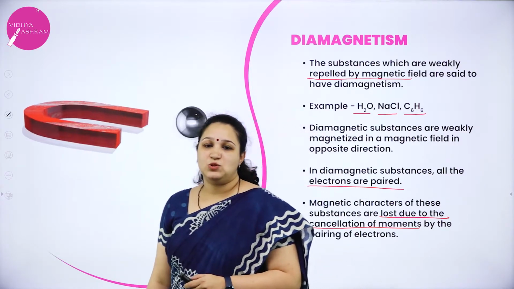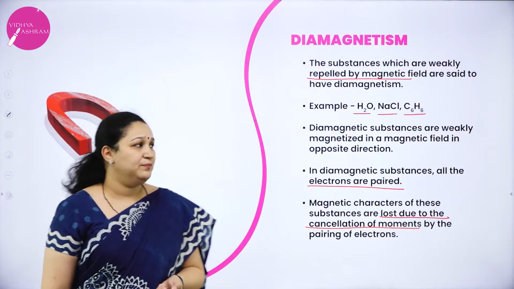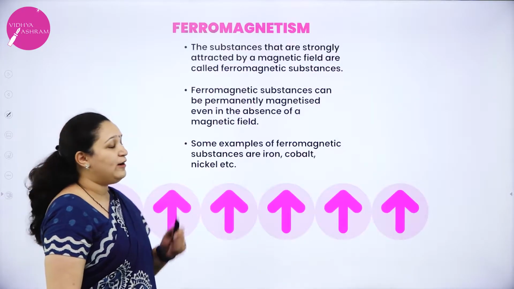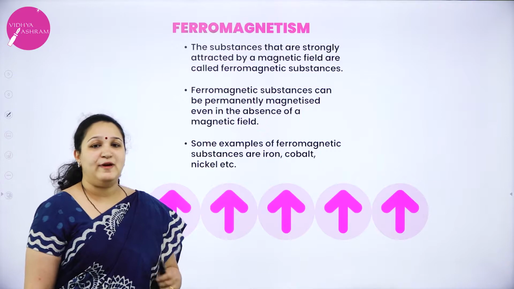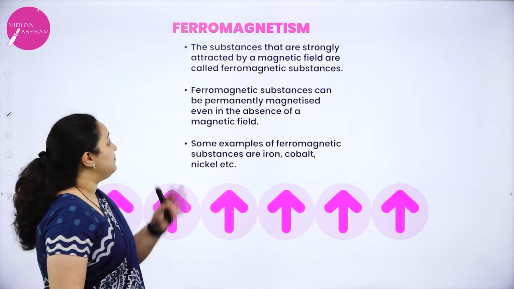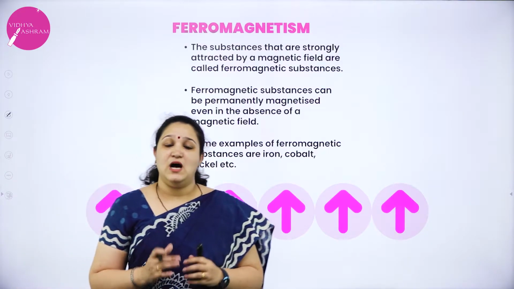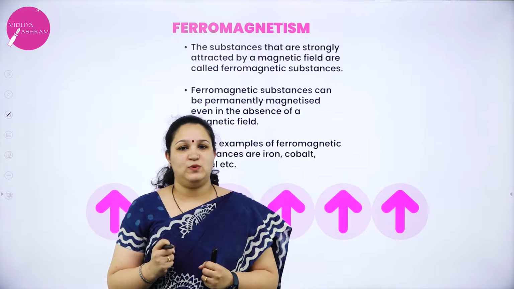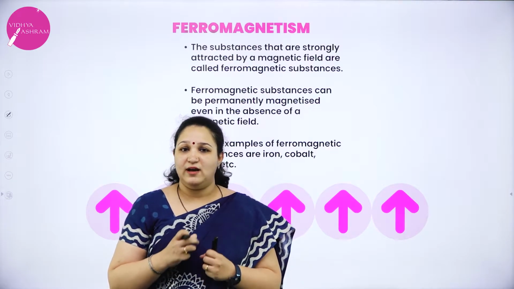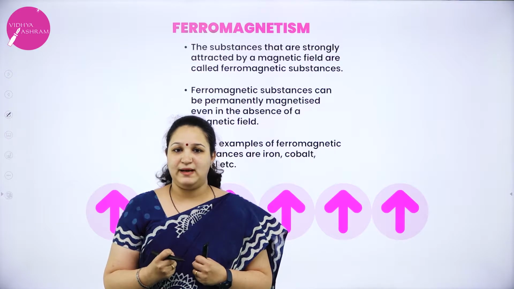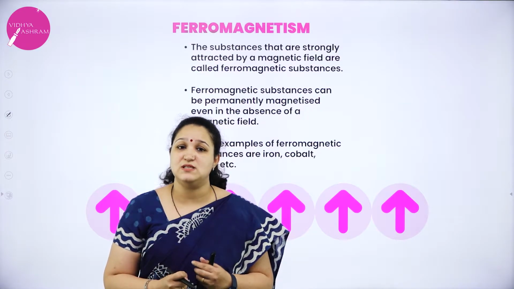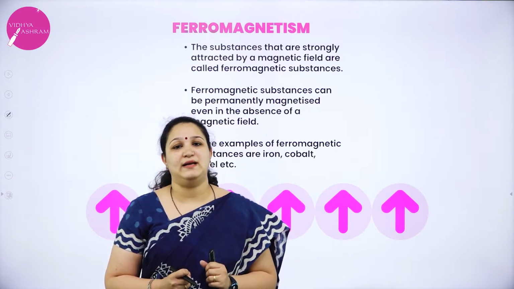So the next one we will see is ferromagnetism, or ferromagnetic substance. These substances are very strongly attracted towards the magnetic field, and these substances can be permanently magnetized.